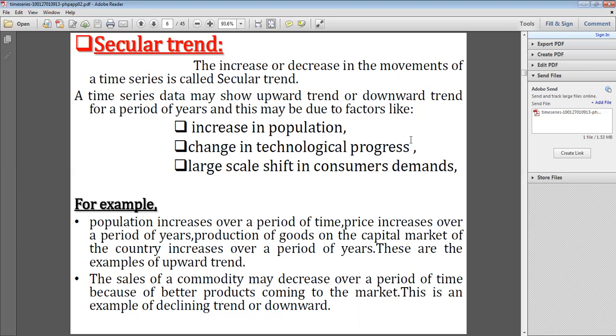See now here, for example, population increases over a period of time, price increases over a period of years, production of goods and the capital market of the country increase over a period of years. These are examples of upward trends. That means whatever examples we take under the secular trend, I can take them up to one year or more. Within days, within weeks, within months, these changes do not occur.